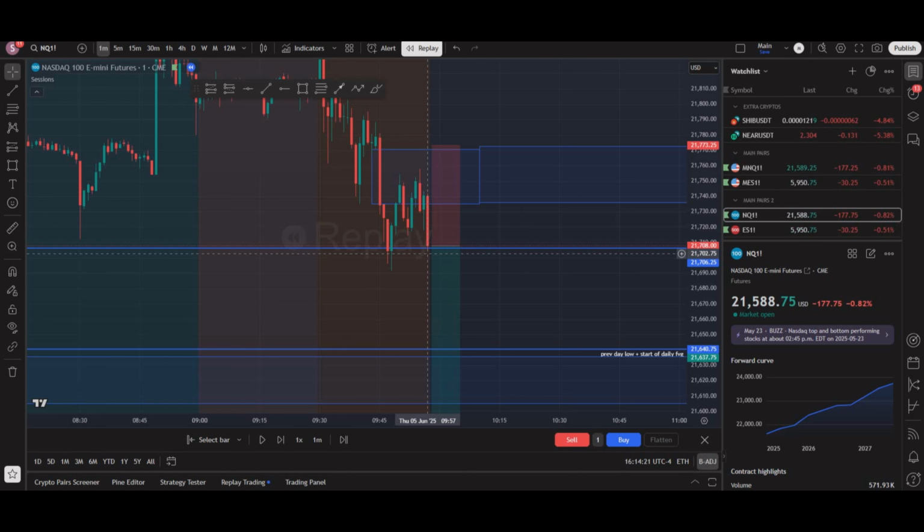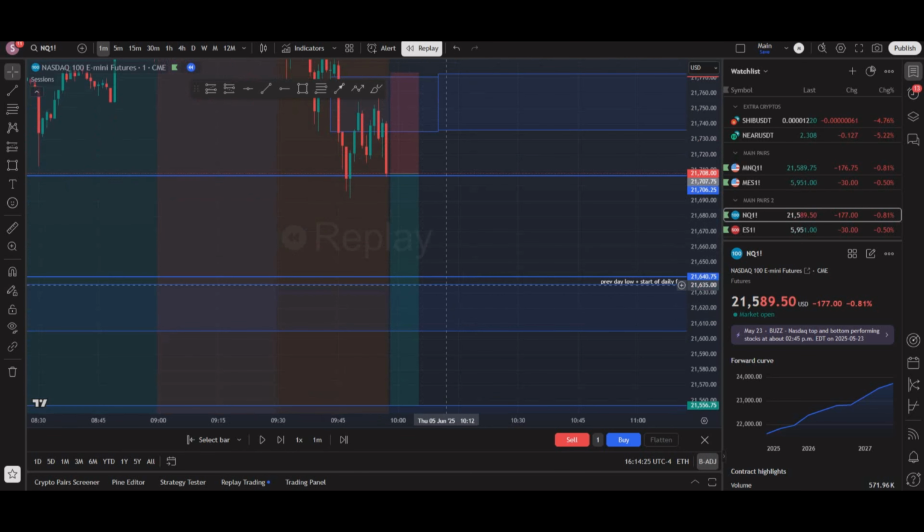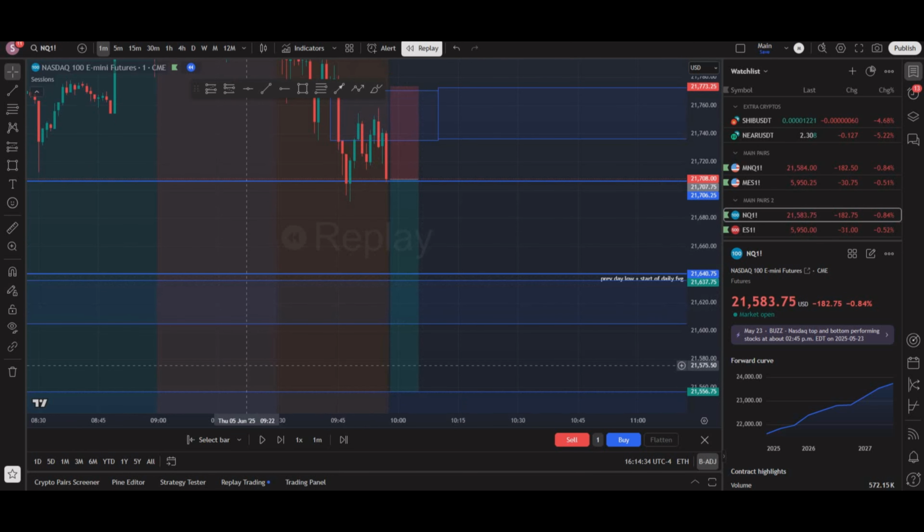I put my stops above that 1-minute FVG. Order flow on the 1-minute was bearish. I was targeting the start of the previous day low, which was also the start of that daily FVG, and then these 4-hour FVGs. I was going to move my stops to break even. And we didn't really get too much in profit. We ended up coming back down here, and then price ended up coming up and stopping us out there.